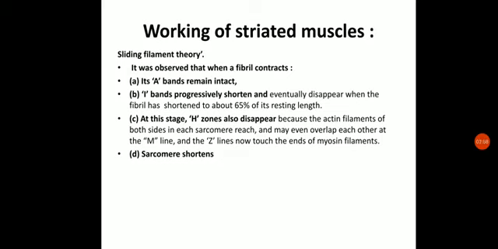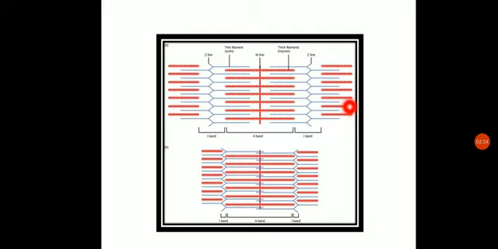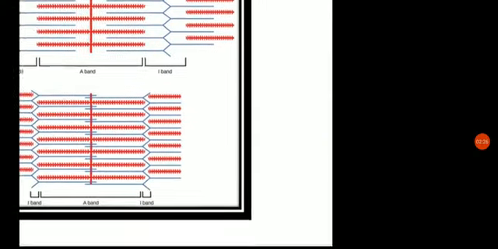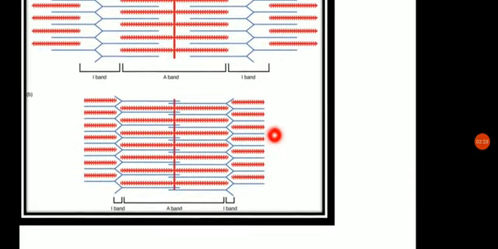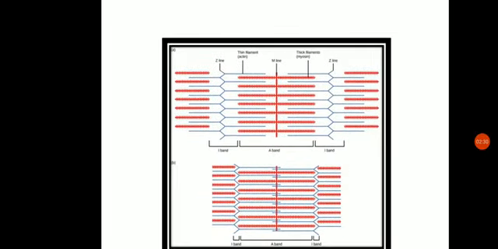When it is in the resting, normal condition, it will be at normal size. But when the contraction takes place, it will be reduced by 65%. The I band will be reduced in length, and the A band will remain the same size. It will not get shortened. So here we can see, this is the normal condition, and this is the contracted condition. The upper one is the normal condition, and the lower one is the contracted condition.